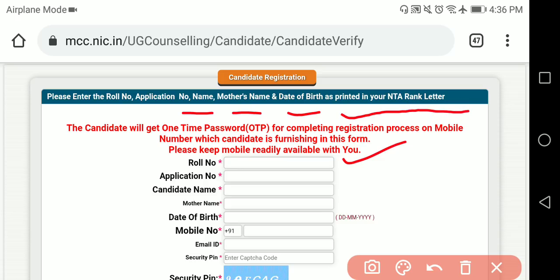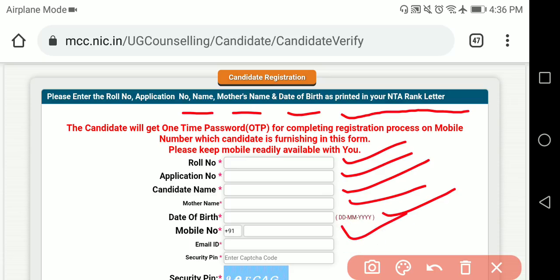The same thing you have to type here. Then you put the mobile number. Very important, the mobile number should be active till all those rounds get over.